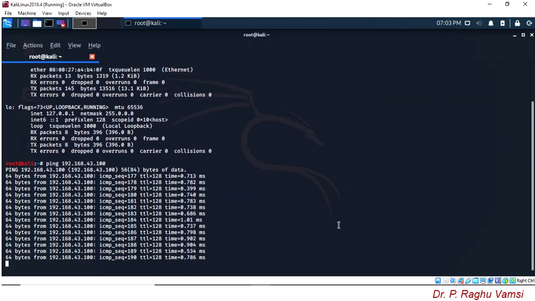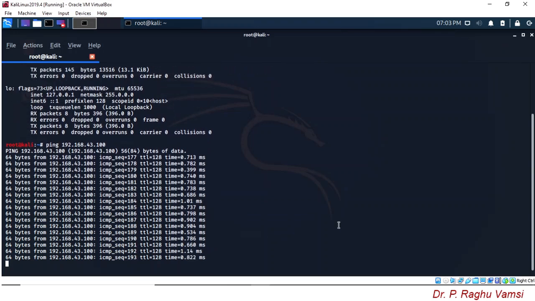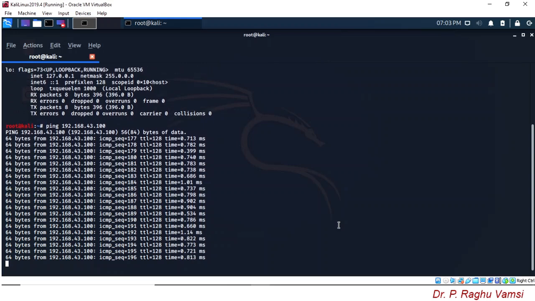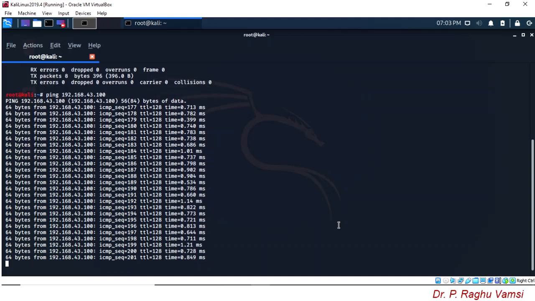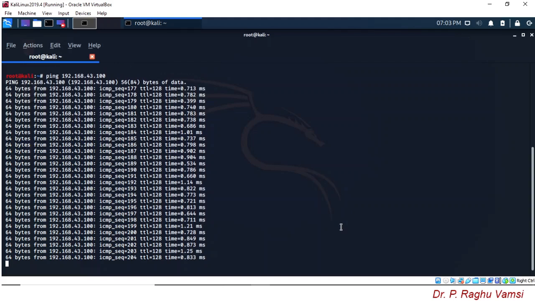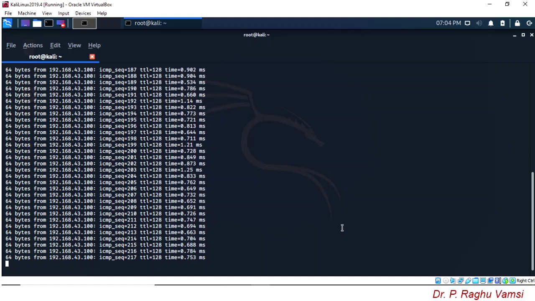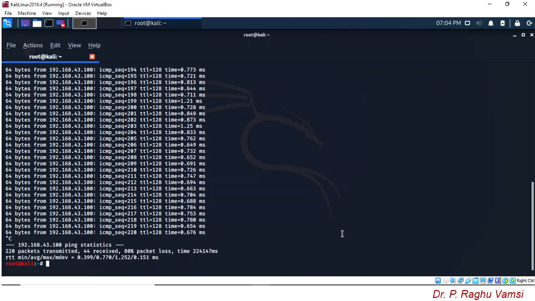So now you look at that Kali Linux is in a position to ping the host computer. This is the way we can ping the host computer. The host computer firewall's rules must accept the inbound ICMP echo request. Otherwise, it is not possible for the operating system to respond to the request. Now we have seen the communication happening from the virtual machine operating system to the host operating system.